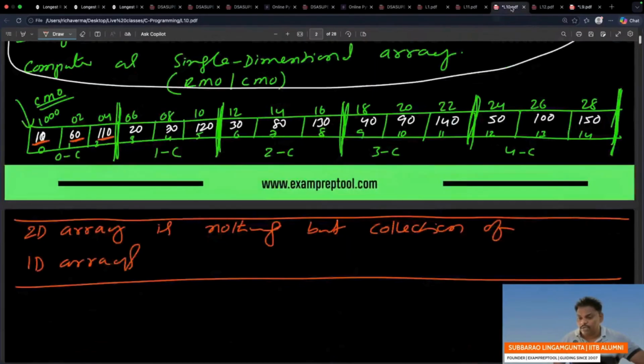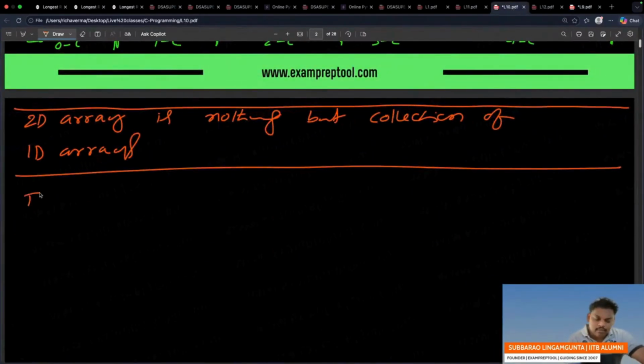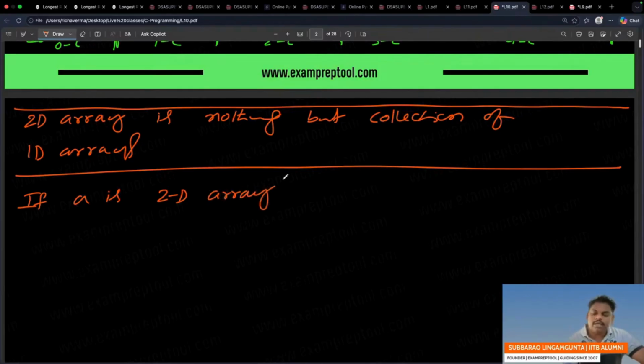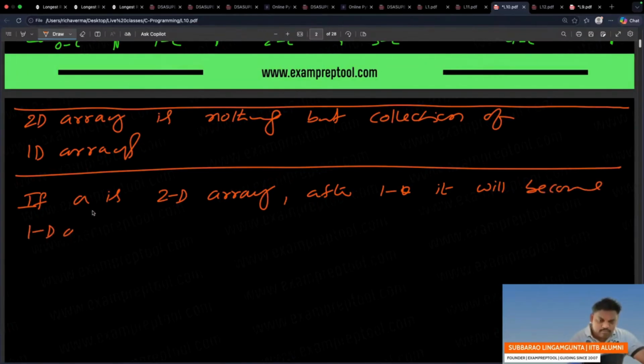Let me write that point also. In 2D array, if A is 2D array, after 1 star, it will become 1D array.